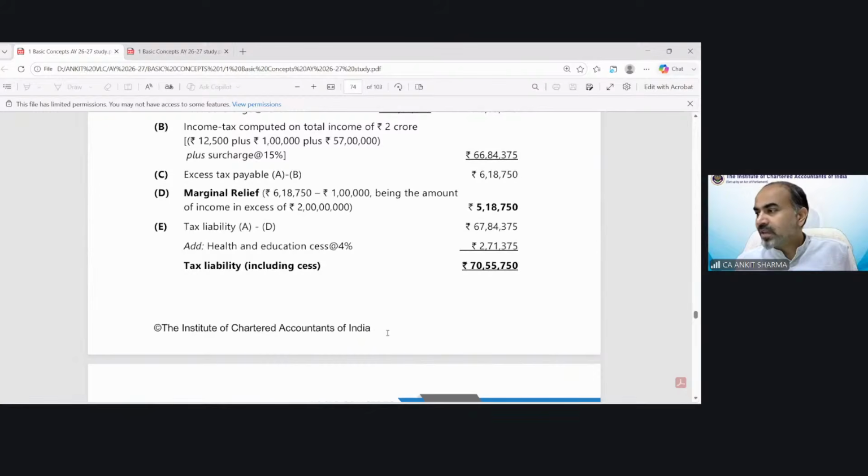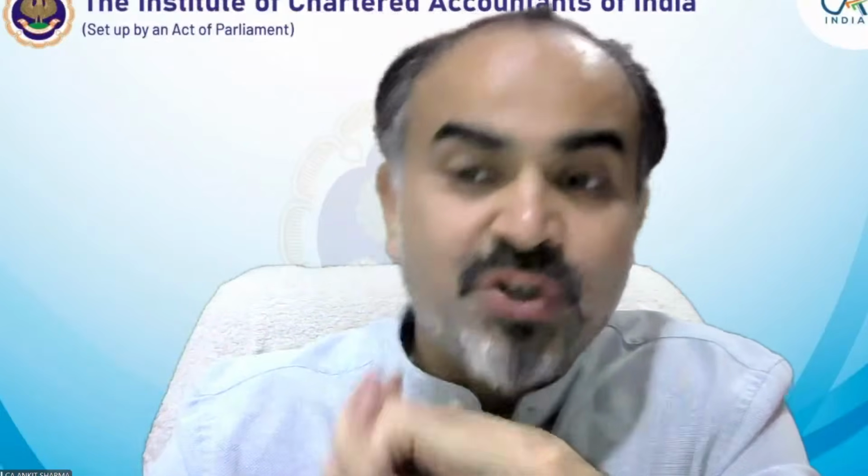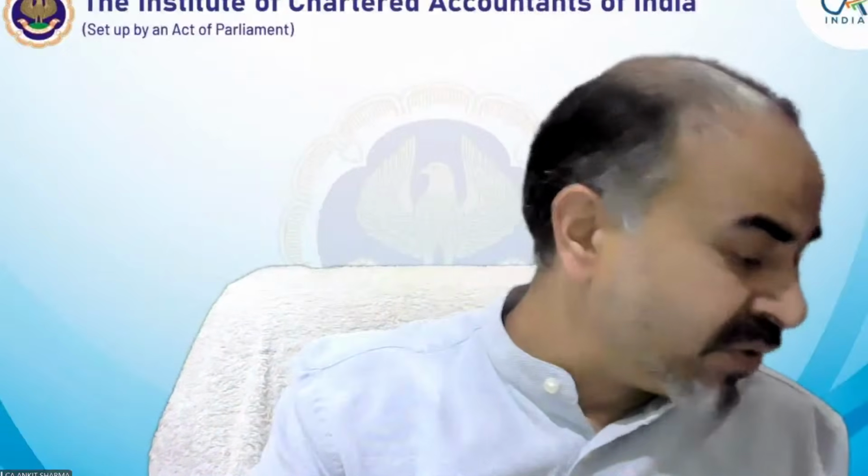Let me see if there is any query. Yes, you can apply the integration provision in that question, but 1.5 lakh was only in illustration number 1. 1.5 lakh was the non-agricultural income. So that is under the basic exemption limit.